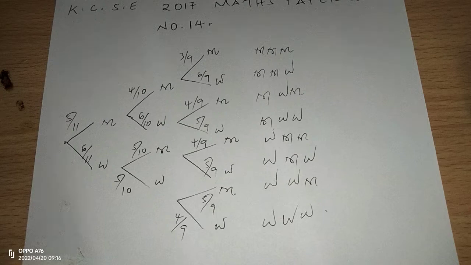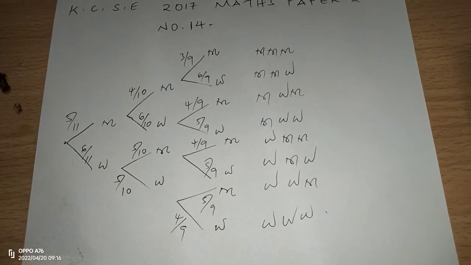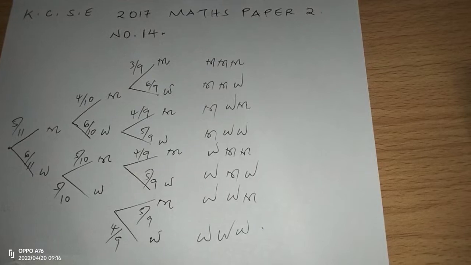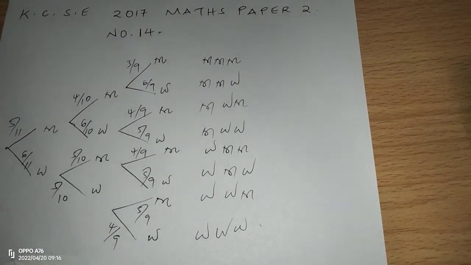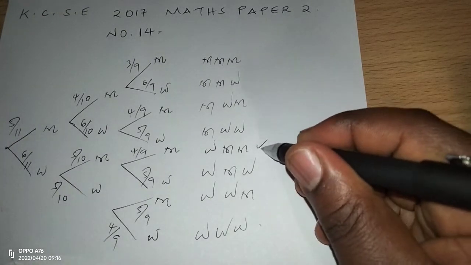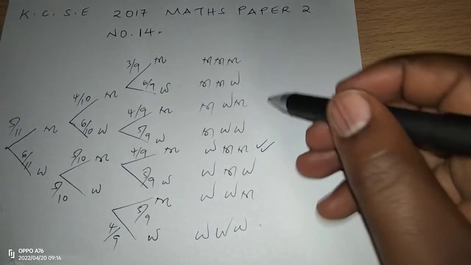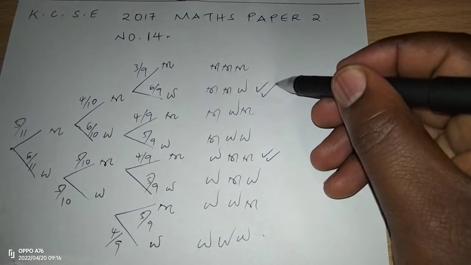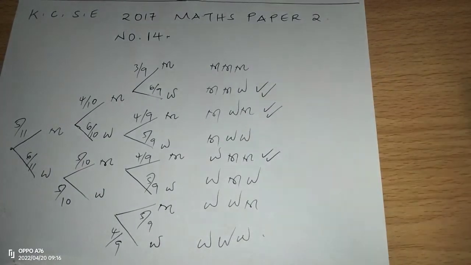Remember, we are finding the probability that the committee consisted of more men than women. So the cases where we have more men than women: this is the first case, this is another case, and this is a third case.